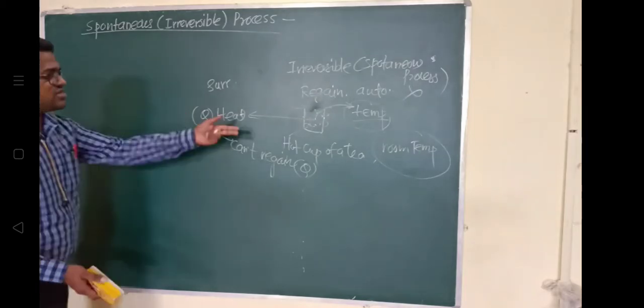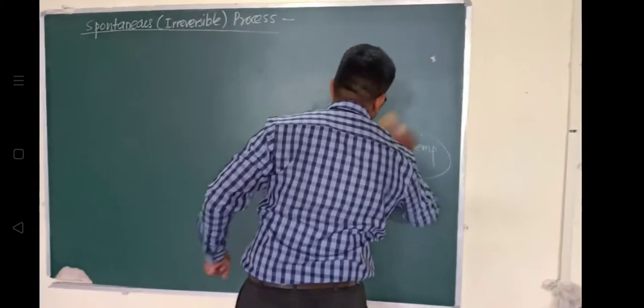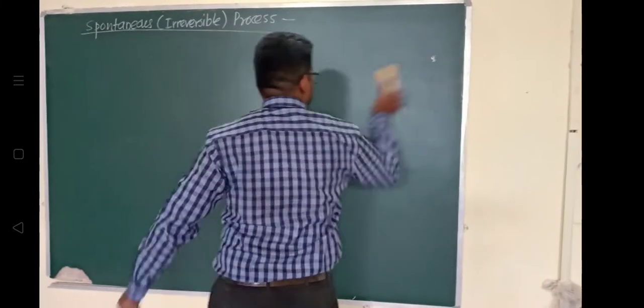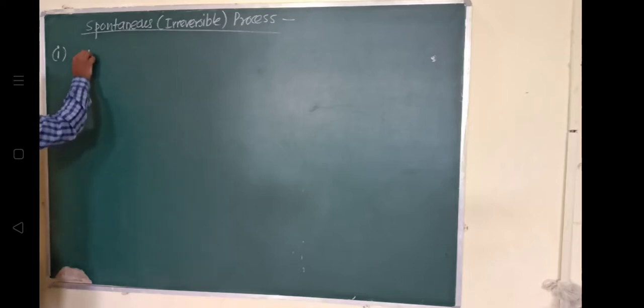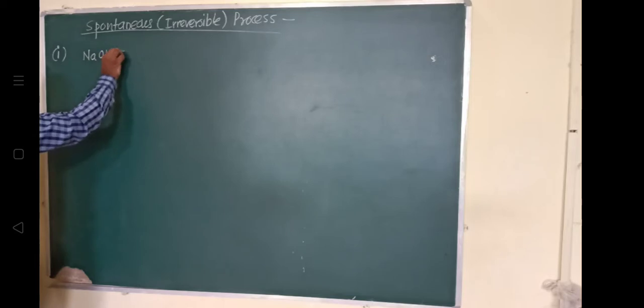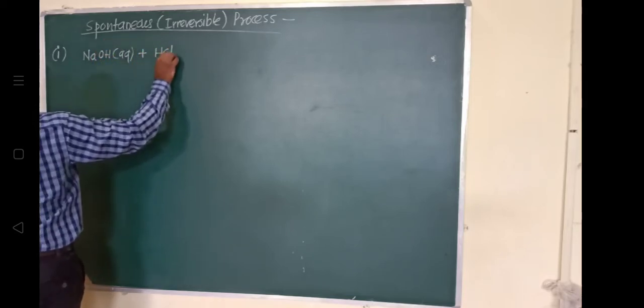Now we will understand with the help of chemical examples. Consider the reaction between aqueous NaOH and HCl solution. When they mix together, we write the reaction: NaOH in the aqueous state reacts with HCl, hydrochloric acid, in the aqueous state.